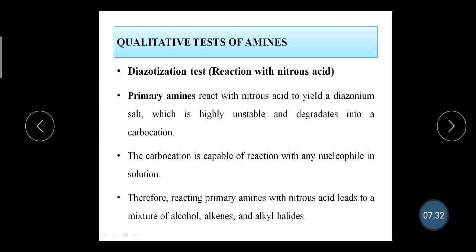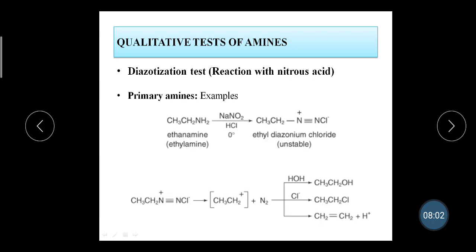First, the diazotization test for primary amines. These primary amines react with nitrous acid to yield a diazonium salt, which is highly unstable and degrades into a carbocation. The carbocation is capable of reacting with any nucleophile in the solution. Therefore, reacting primary amines with nitrous acid leads to a mixture of alcohols, alkenes and alkyl halides.